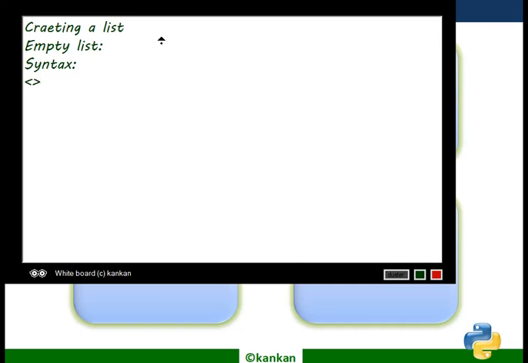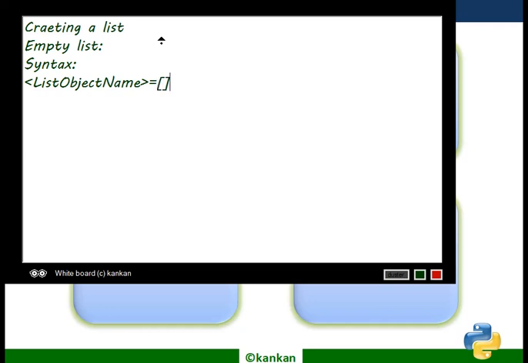Here you need to include the list object name, and no value will be assigned.